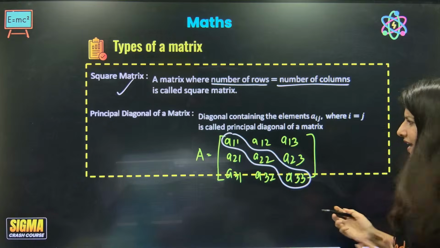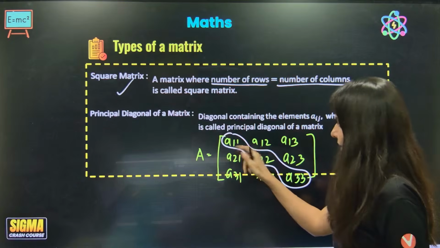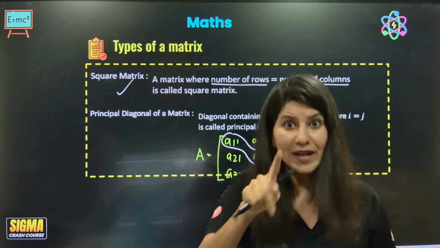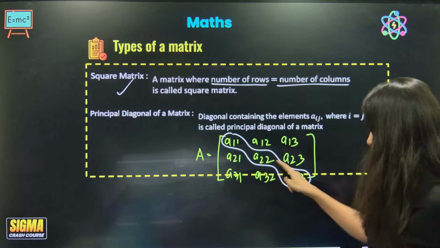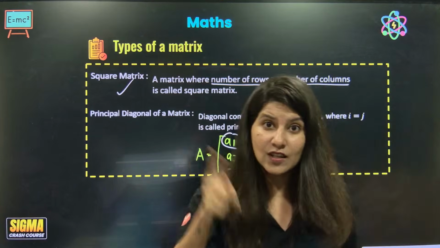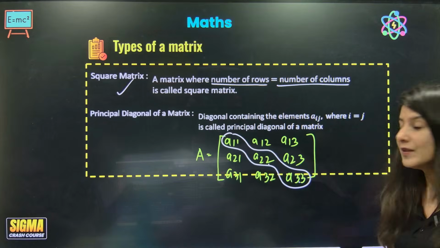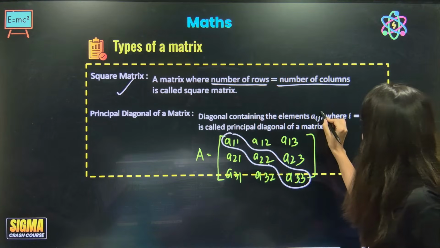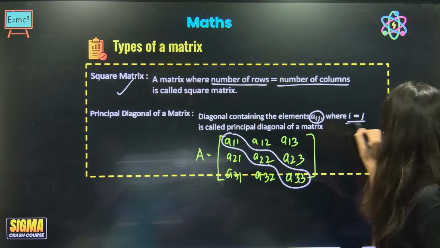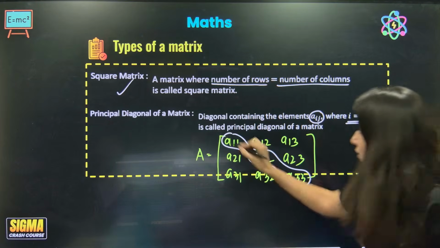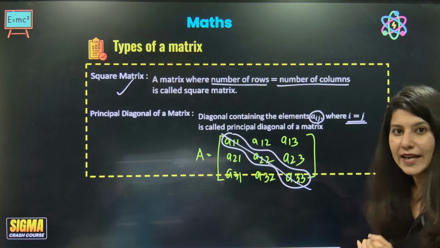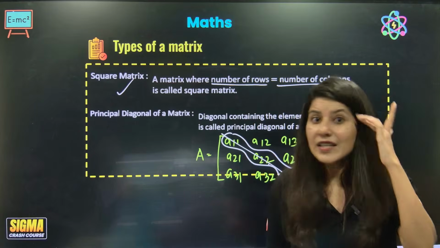Why are they unique? Because A11 is first row and first column position, A22 is second row, second column, A33 is third row, third column. Basically, this is Aij where i and j become equal. So this is going to be the principal diagonal, not the other one.